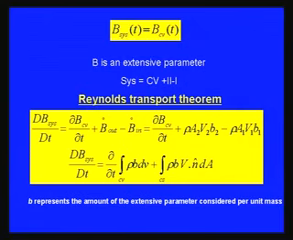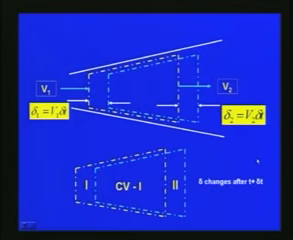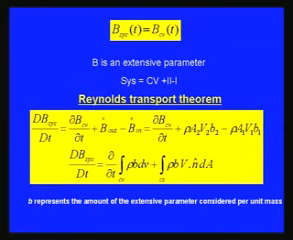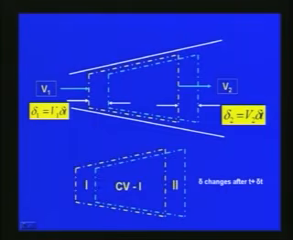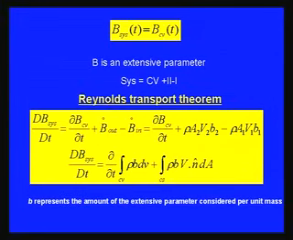So finally, dB system by dt can be represented as del B CV by del t plus rho A2 V2 B2 minus rho A1 V1 B1, where rho is the density of the fluid we are considering here, A2 is the cross-sectional area at section 2, A1 is the cross-sectional area at section 1, V2 is the velocity at section 2, and V1 is the velocity at section 1. Finally, we can write this in an integral form.